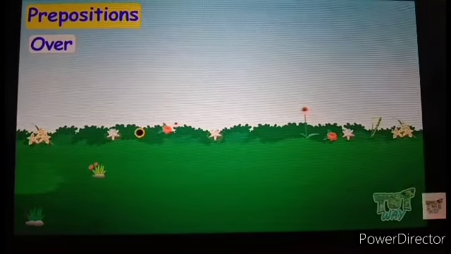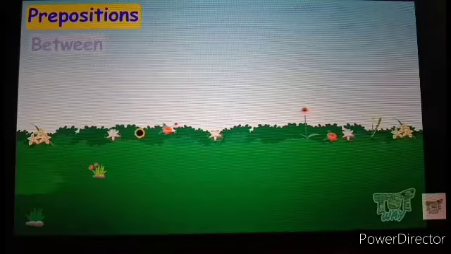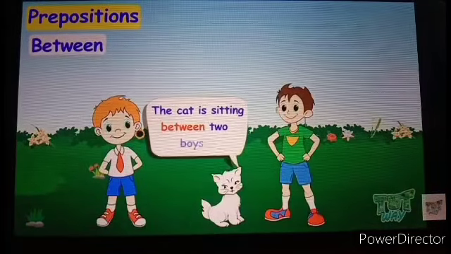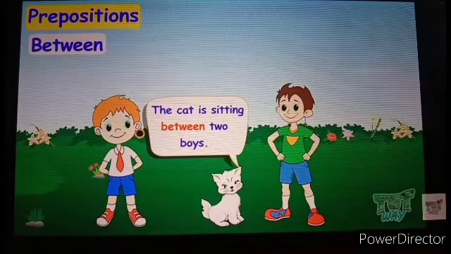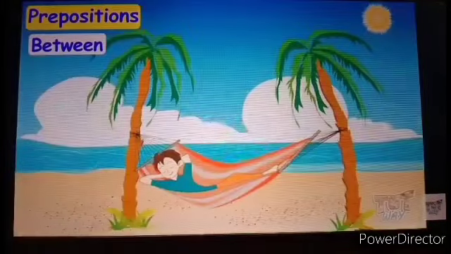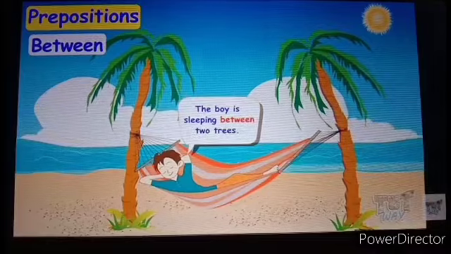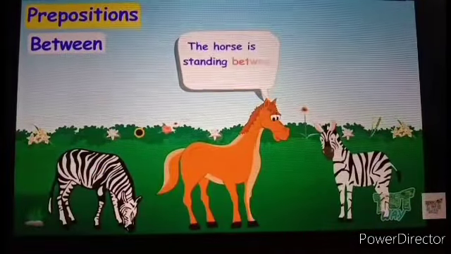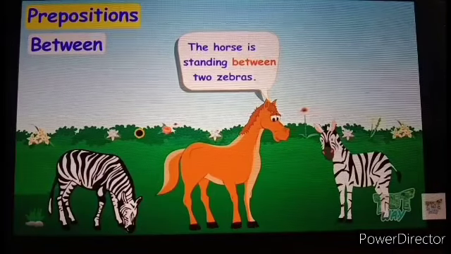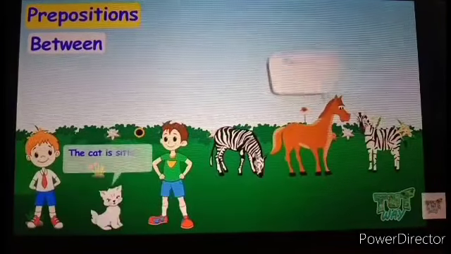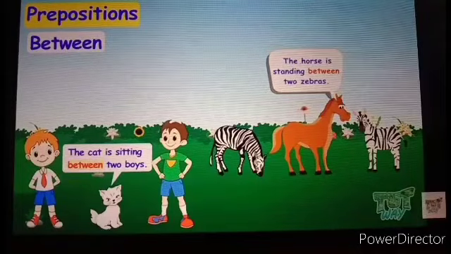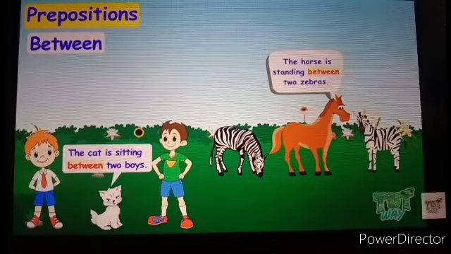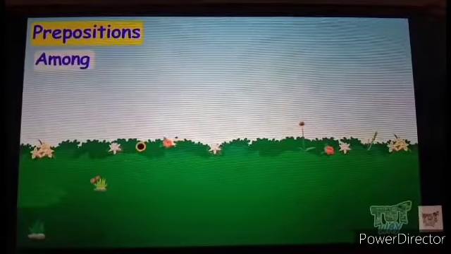The next preposition is between. The cat is sitting between two boys. The boy is sleeping between two trees. The horse is standing between two zebras. So these are all examples of the preposition between. Students, have you understood? Yes.